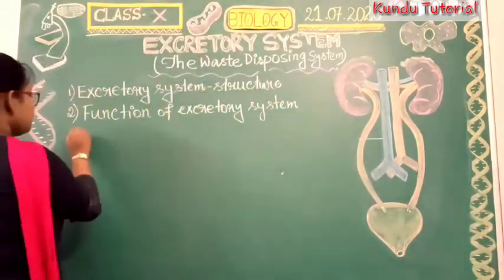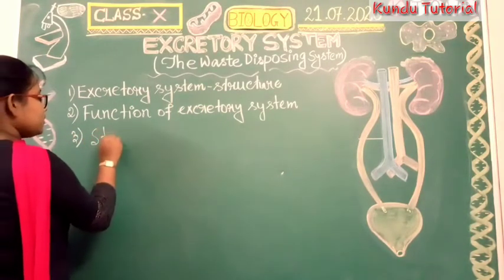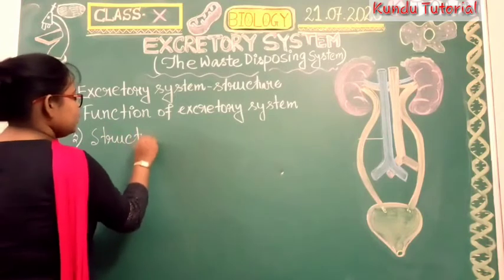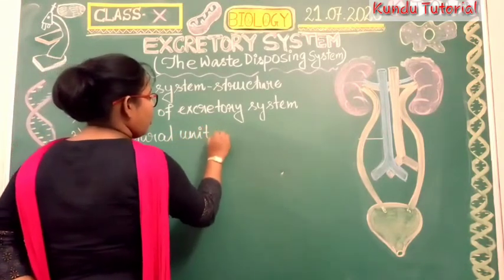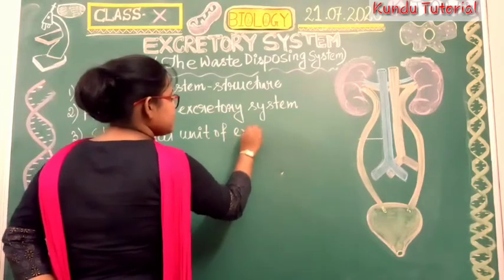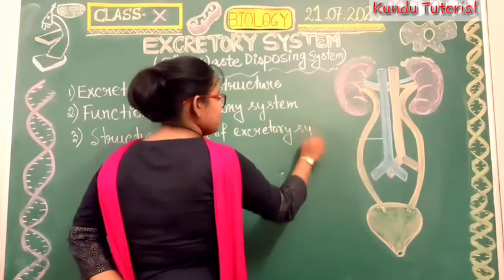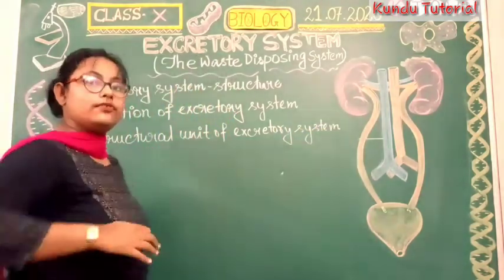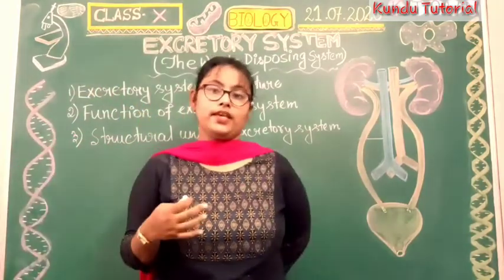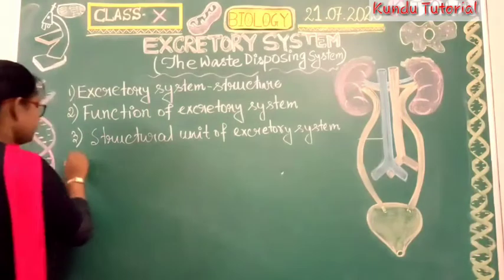Okay, so in the life process, the excretory system structure and the function you have to study. Third, the structural unit of the excretory system you have to learn, and when we are reading the structure, it will be followed by the function, right?